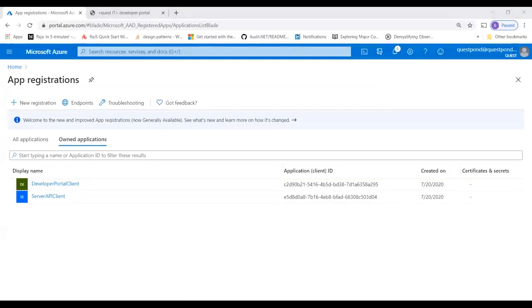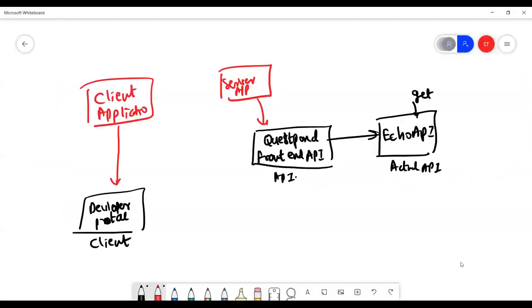Let me go back to the screen and show you step by step. I can put proper names there. So let me put proper names, or else afterwards it will be confusing. Please note, I just selected that. So developer portal client represents this developer portal, and server API client actually represents the server. Good. So we have created both of them.